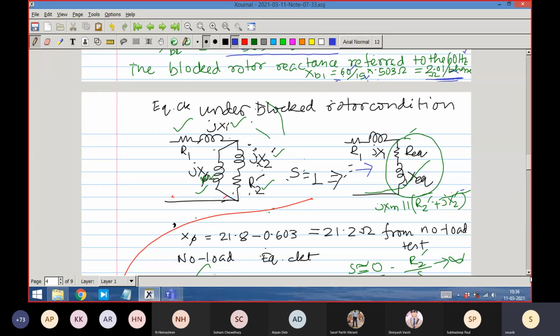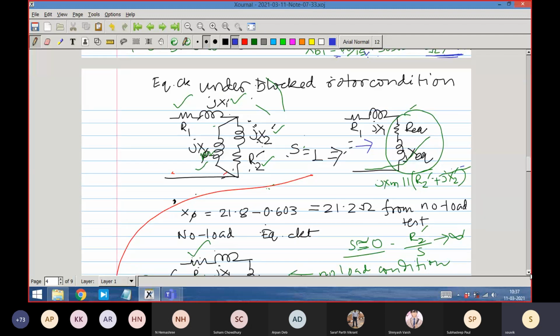The actual equivalent circuit of the machine has stator resistance, stator reactance, then magnetizing reactance, and then the rotor side. And on the rotor side, normally we write it as R2 dash by S. Here we put S equal to 1, and we get that one.